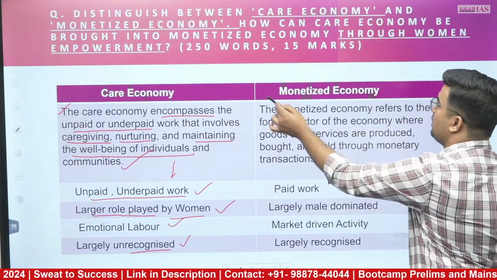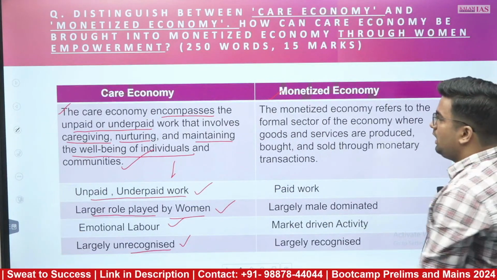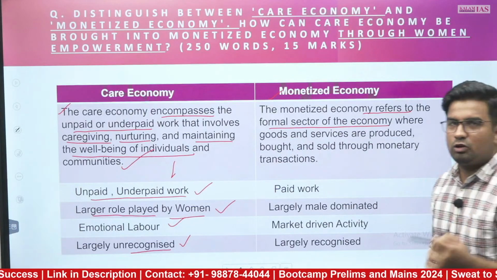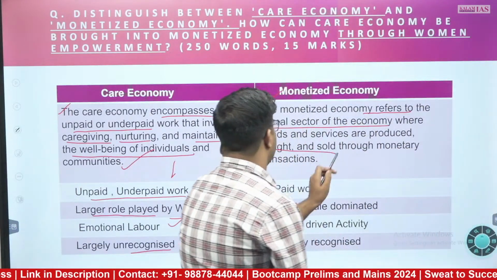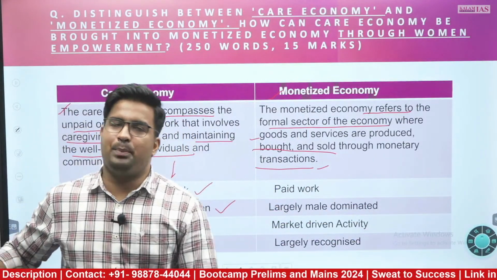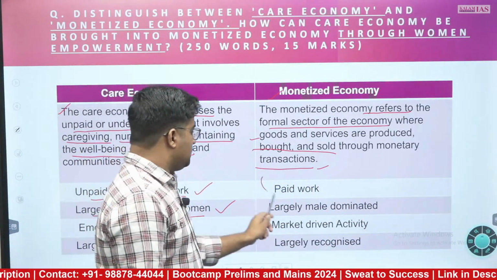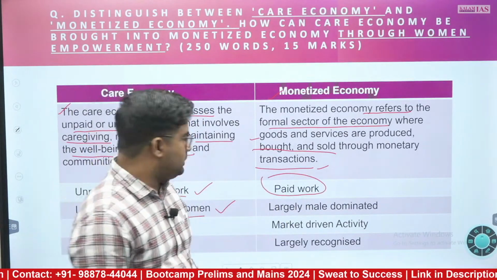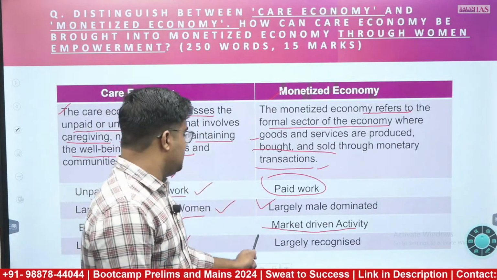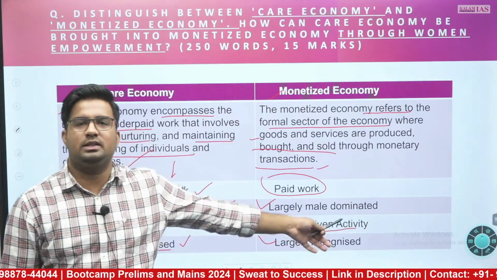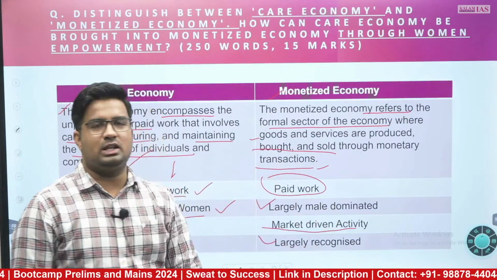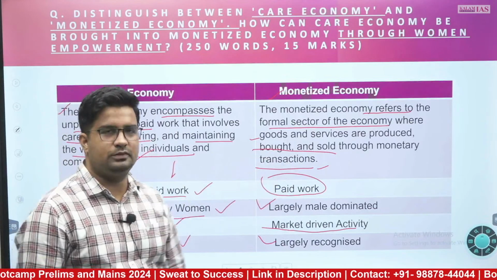Whereas if we talk about the monetized economy segment, it refers to the formal sector of the economy where goods and services are being bought and sold through monetary transactions. That means every activity is being paid. It is paid work, largely male dominated. Market driven activity is being done, and it is largely recognized. That means it is largely in the formal sector. So we can give this kind of differentiation. You can add certain more points further.